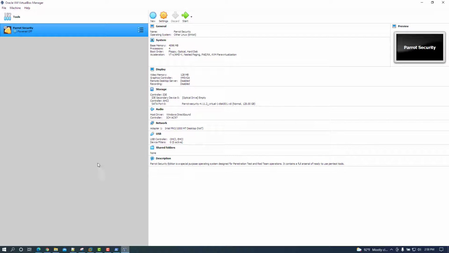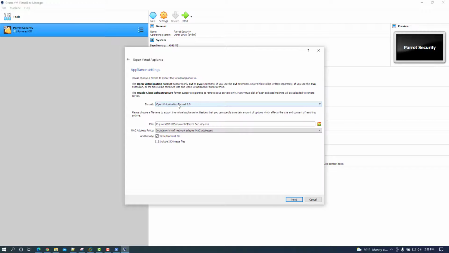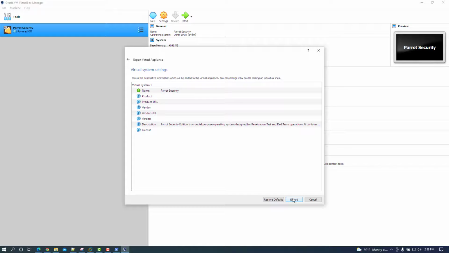Let's go over into VirtualBox. Select the Parrot security VM that we created. We're going to do File, Export Appliance. Verify that you're exporting the correct virtual machine if you have multiple virtual machines in there. The format that we want to use, when this appliance was created, it was created using the OVF version 2. We actually want to use OVF, or Open Virtualization Format, version 1.0. We can export it as an OVA appliance. We don't need to make any changes. Export.